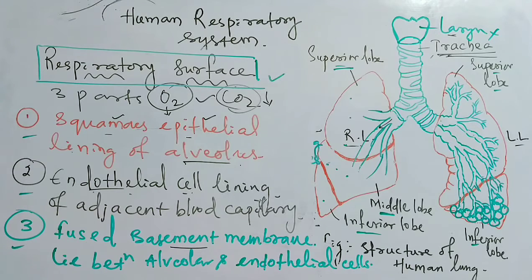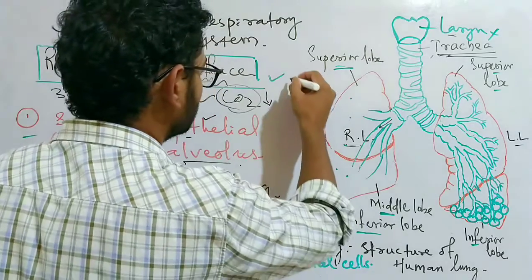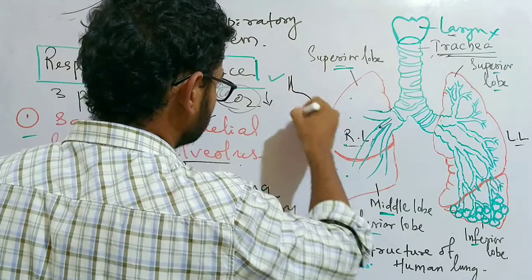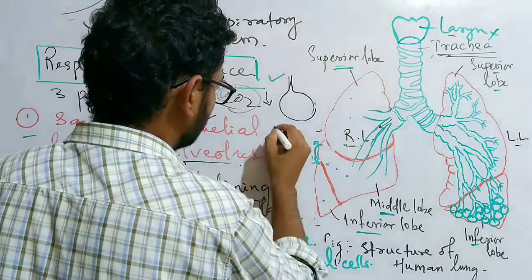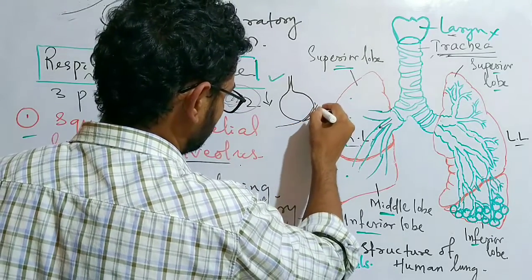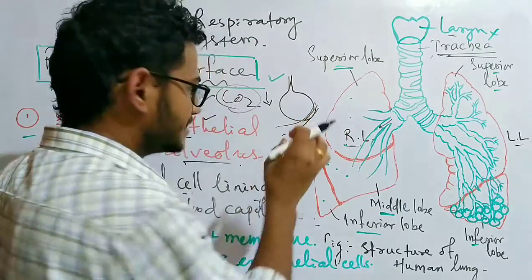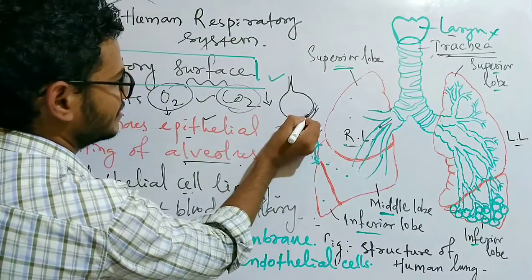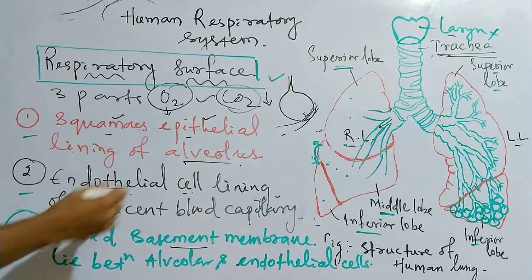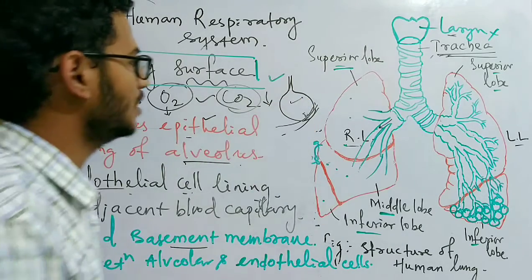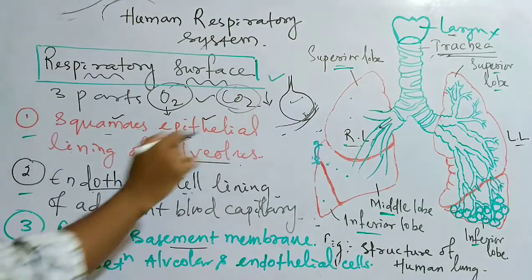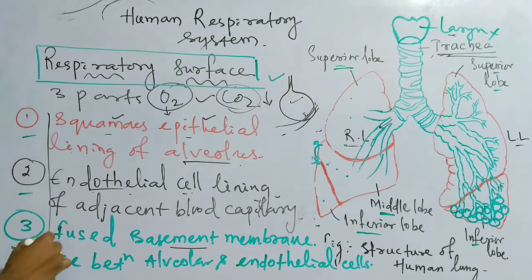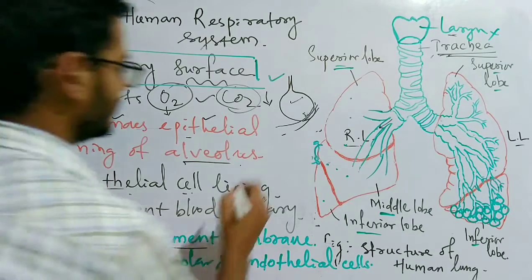At the respiratory membrane, the total distance of separation means, if this is the alveolar duct, this is your alveoli, and this is the blood vessel, then this blood vessel is so close to the alveoli that these three layers make a distance of 0.1 micrometer only.